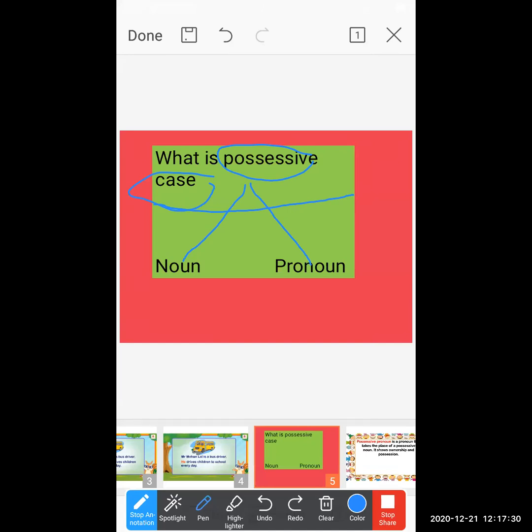The sentence shows that the second person is playing the role and giving the information about another person, and the sentence also shows that the skirt belongs to someone else. Understood? So if you want to recognize which sentence comes under the possessive case, keep two things in mind. The first thing is that the sentence shows ownership of particular things by a particular person. And the second thing is that the second person plays a role.